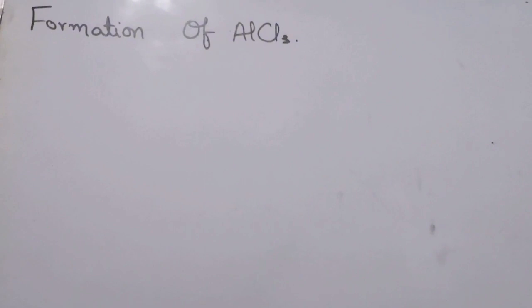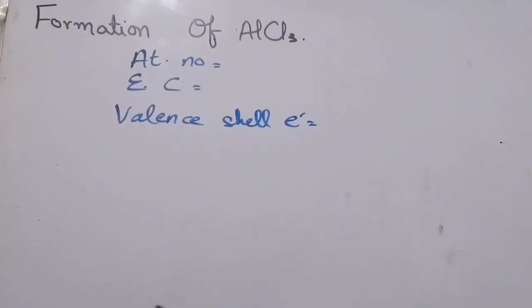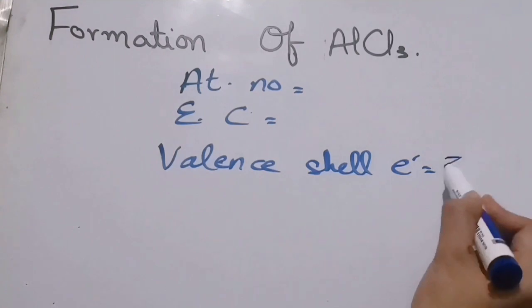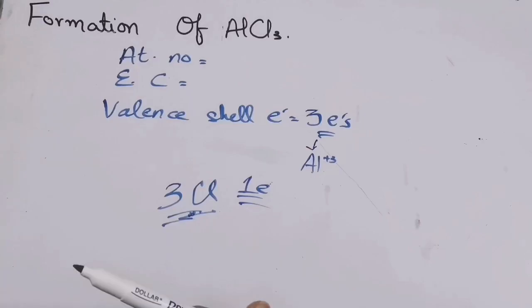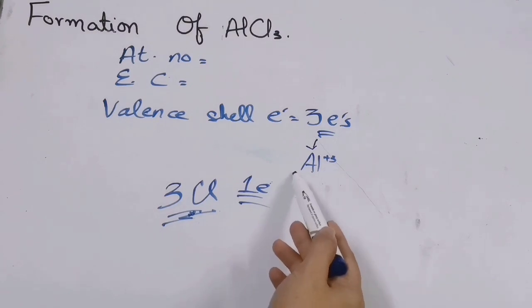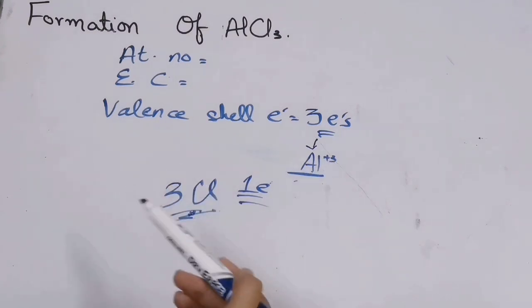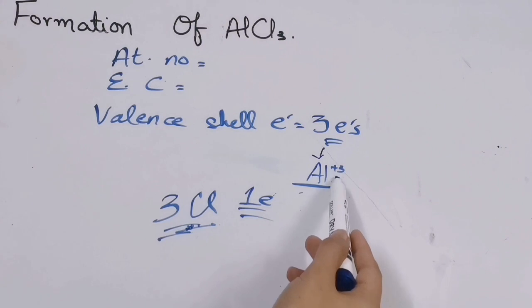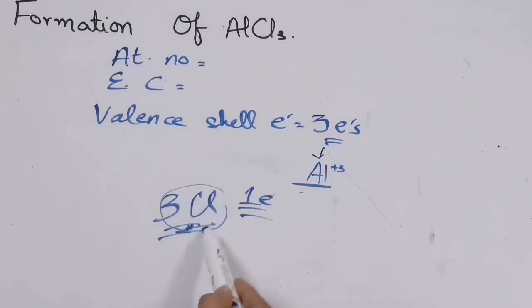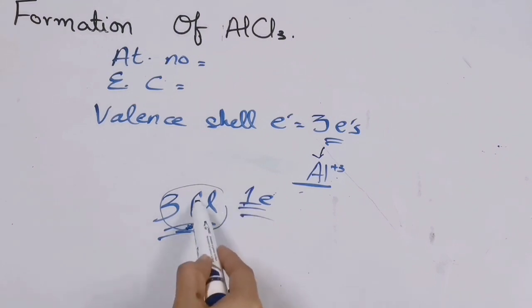Now let me briefly tell you about the formation of aluminium chloride. When you write the atomic number and electronic configuration, you will get to know that the valence shell of aluminium is holding 3 electrons. When aluminium loses its 3 electrons, it will convert into a cation, Al plus 3. As it is losing 3 electrons, it will donate 3 electrons to the chlorine, 1 electron to each chlorine.